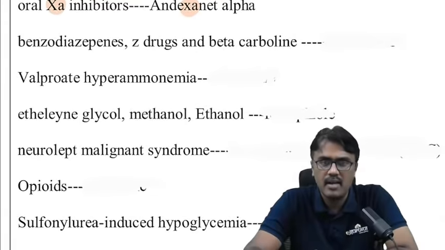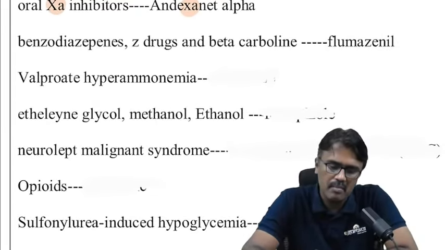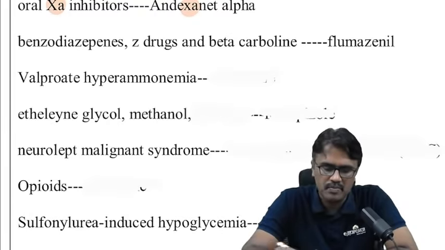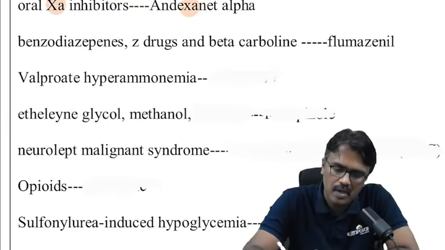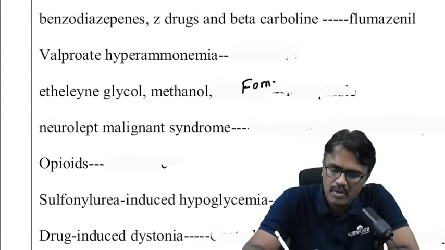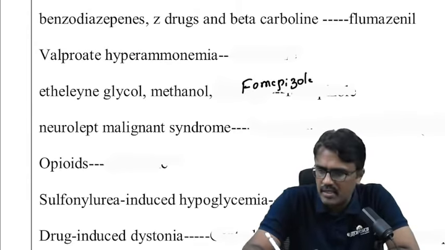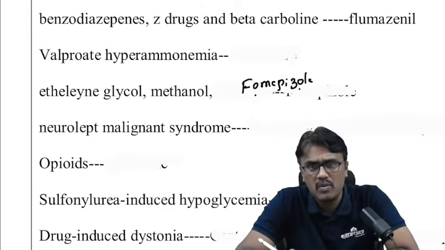Benzodiazepine, Z drugs, and beta carbolines. What is the antidote? Flumazenil. And majority of you will confuse this flumazenil with fomepizole. Now, fomepizole is an antidote for what? Fomepizole is for alcohol, particularly ethylene glycol and methanol poisoning. The antidote what we use is fomepizole. How to avoid the confusion in the exams? Flumazenil. Fomepizole has OO. Alcohol has OO.